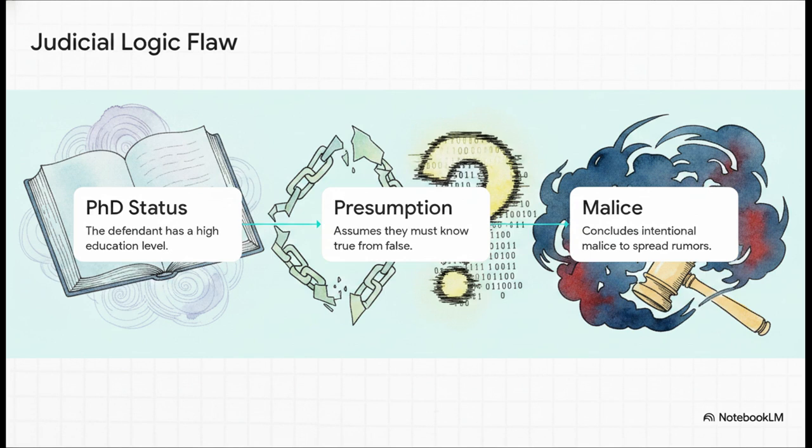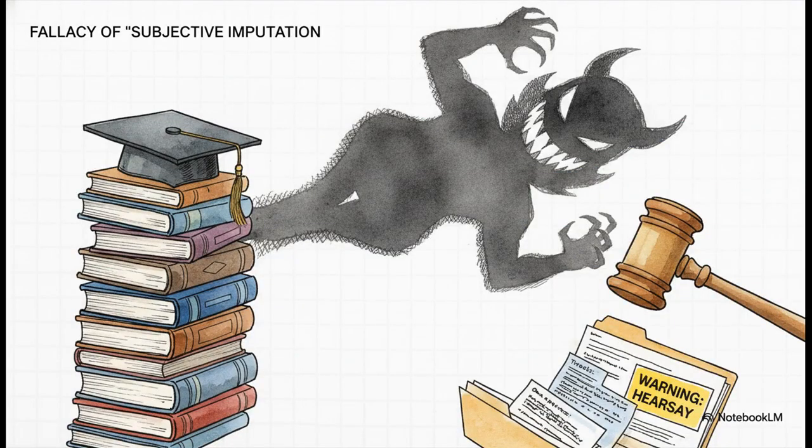Therefore, they apparently possess a crystal ball and should know exactly what is true or false on the internet. Step 3. Therefore, by forwarding a post, they intentionally spread rumors with malice. Man, Gemini and Copilot came down incredibly hard on this. They labeled this subjective imputation, which is basically the illegal presumption of guilt based entirely on a person's identity and education rather than on actual objective evidence, like, say, a chat log or a prior warning from a moderator. You simply can't just look at someone's college degree and legally presume they have a malicious state of mind.